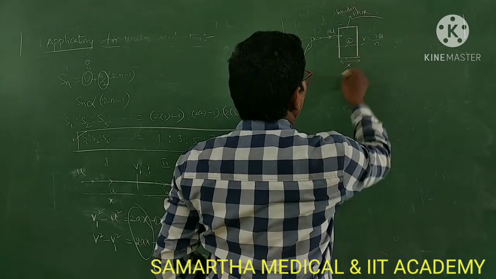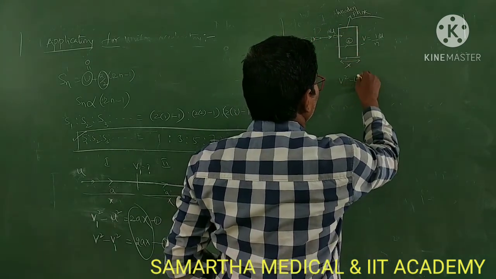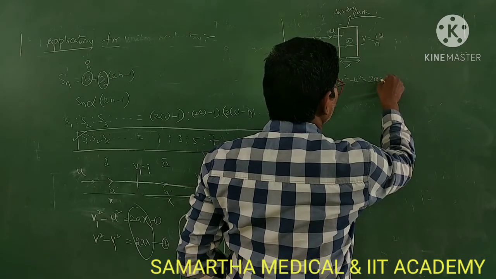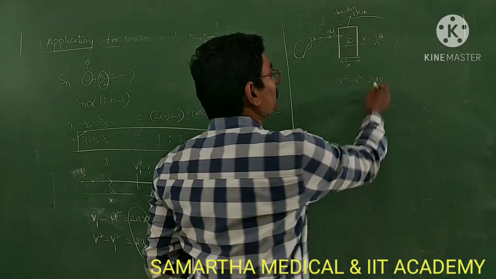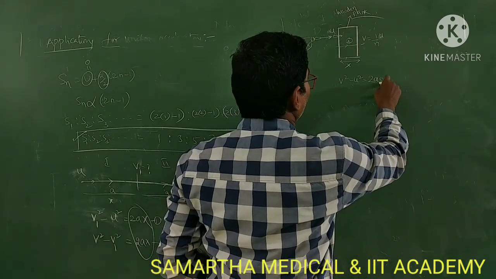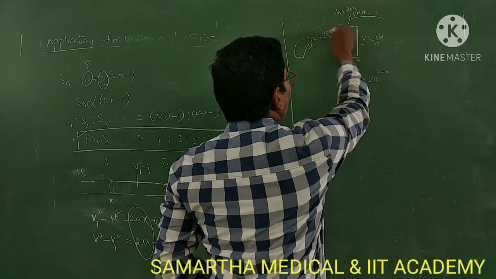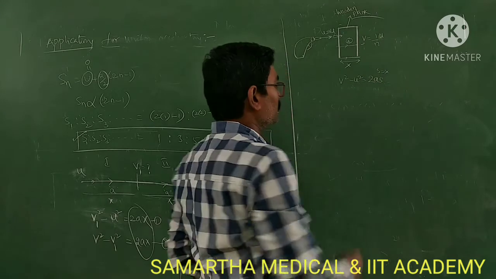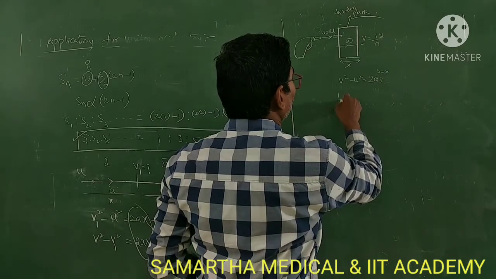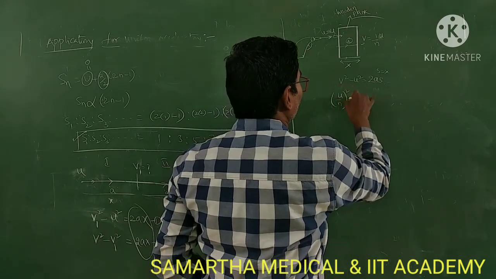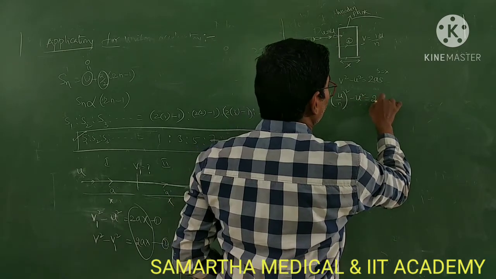So how can you find this? Use v square minus u square equal to 2as. S is given as x. So now substitute s is x, u is u only, v is u by n. So (u by n) whole square minus u square is equal to 2ax.